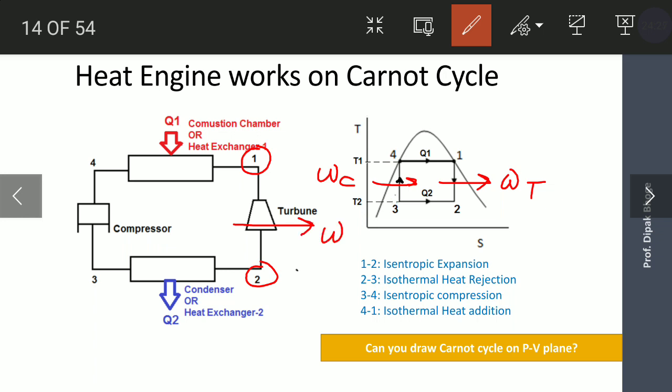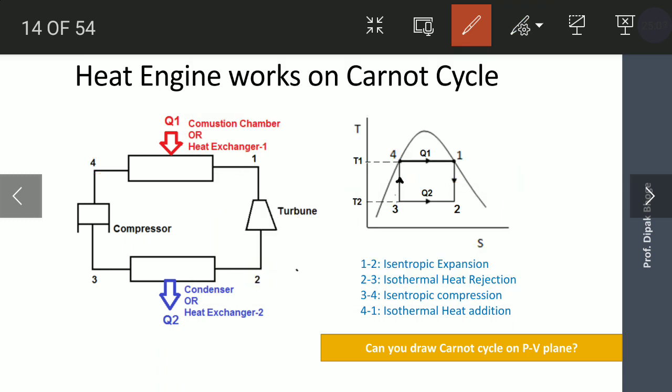Through this turbine you will get WT amount of work. 2 to 3 is the condenser, which will reject Q2 amount of heat into the atmosphere. 3 to 4 is the compression process in the compressor, in which the pressure of the working substance is increased from P2 to P1, or condenser pressure to the boiler pressure, and in the 4 to 1 process heat addition takes place.